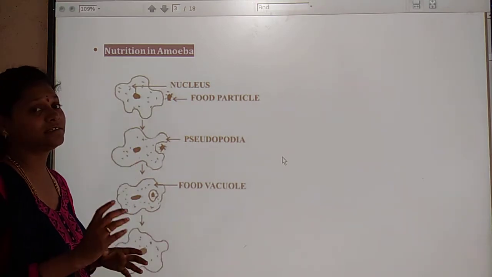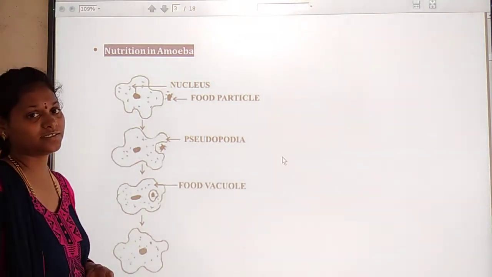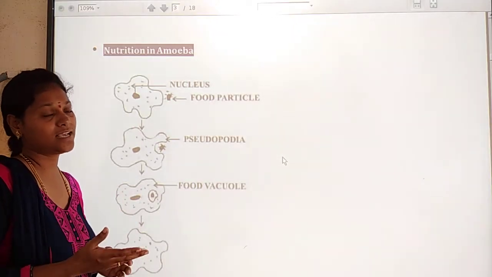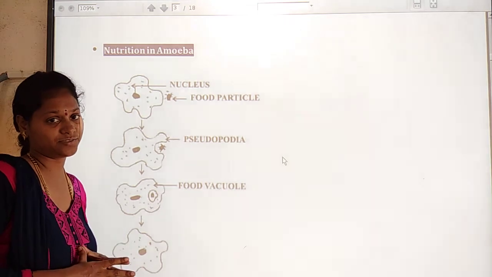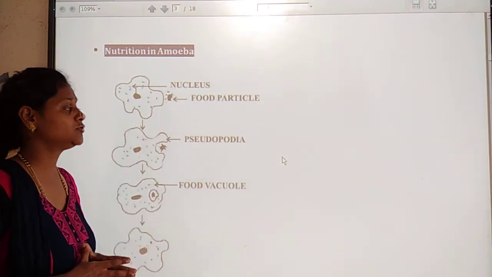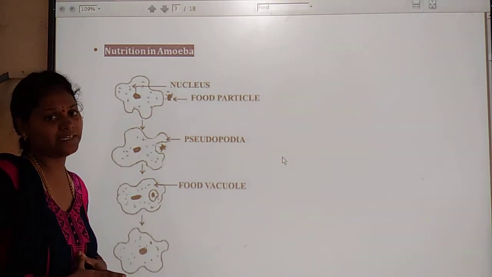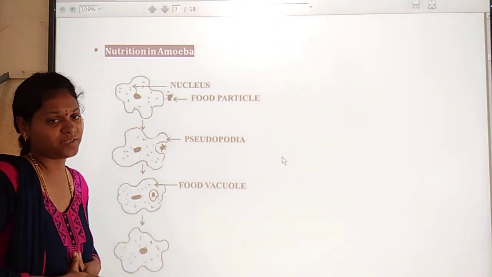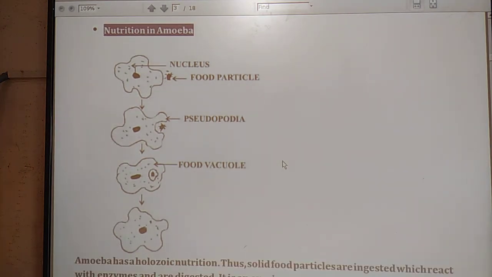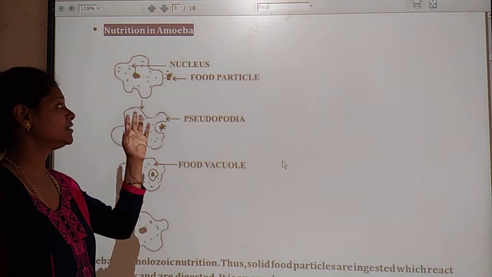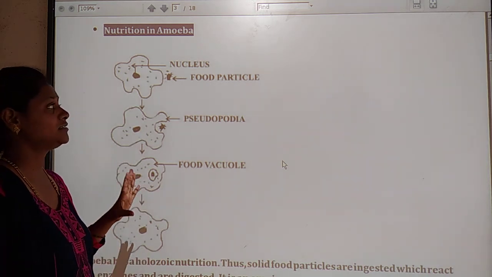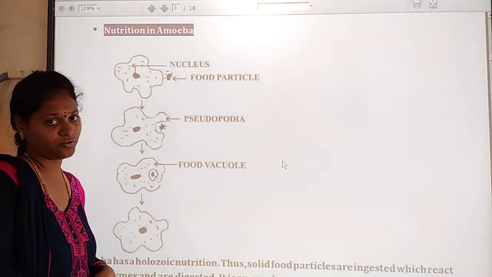So it is a single cell micro organism. It does not have any particular structure, so it can change its body structure, okay, and it has no mouth, okay. With the help of the pseudopodia it can move from one place to another place, okay. Here look at this diagram. This is the structure of the amoeba, okay. It does not have any definite structure.